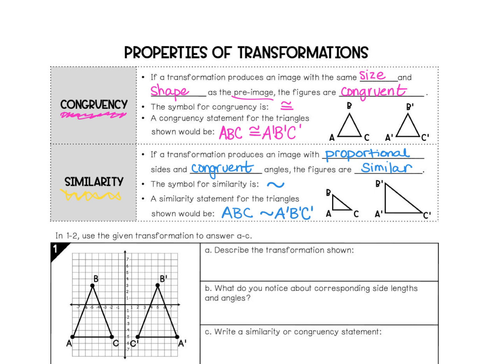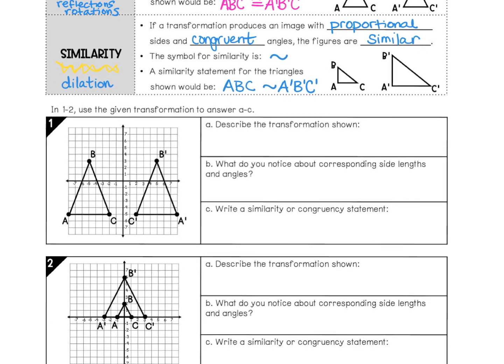When we're talking about congruent, the transformations that make congruent figures are translations, reflections, and rotations. Similar would be a dilation, where the sides stay proportional, but the size is different. And I'm just going to go through a couple examples to show you that.